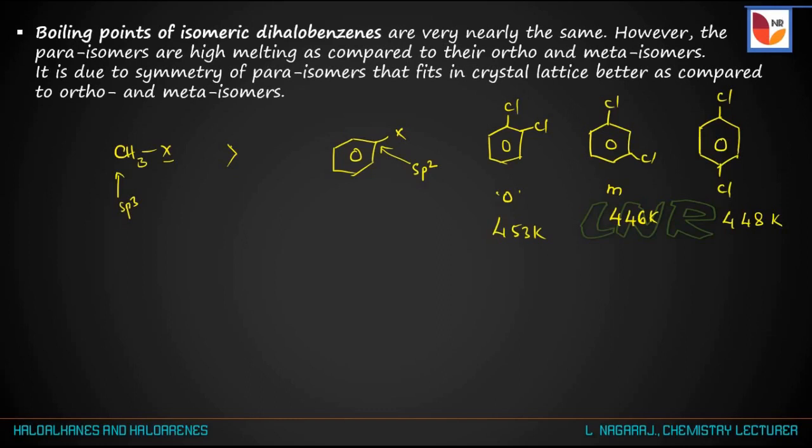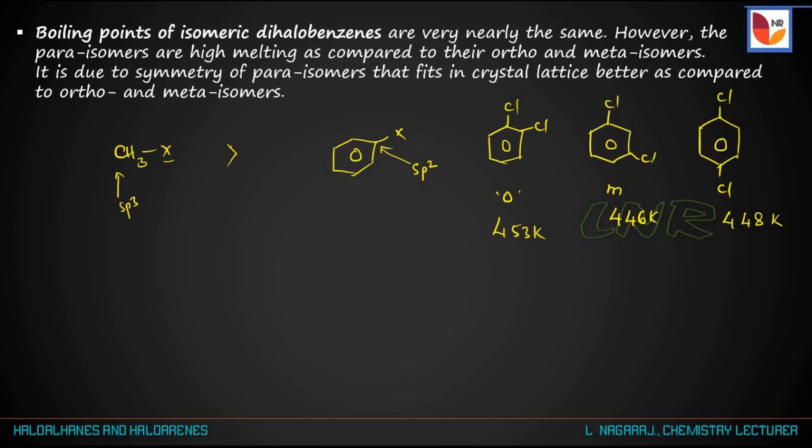That is, the boiling points for the dihaloarenes are similar in nature. That is, there is not much difference in the boiling points of the dihaloarenes. However, the para isomers have a high melting point as compared to the ortho and meta isomers.